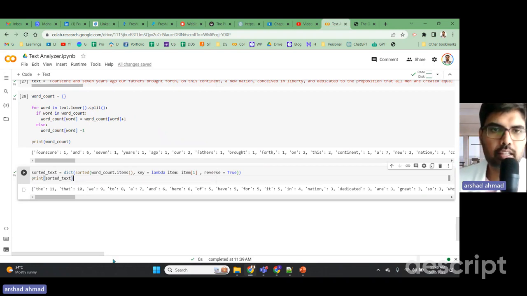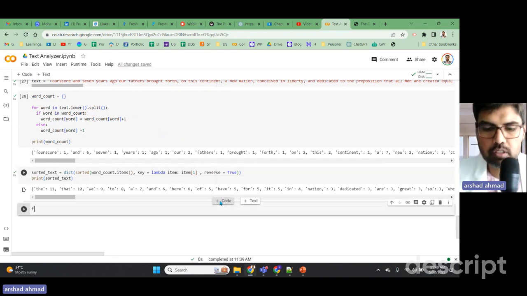And suppose in this case you just want to print only the first item. If the question is, I want to know the most used word in the Gettysburg speech, I'm going to use the function next, then the function iter, and then put the sorted text.